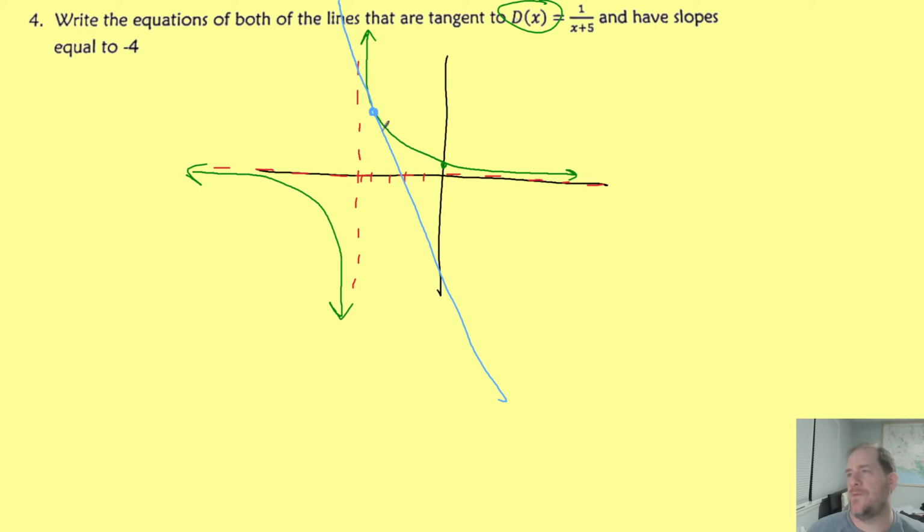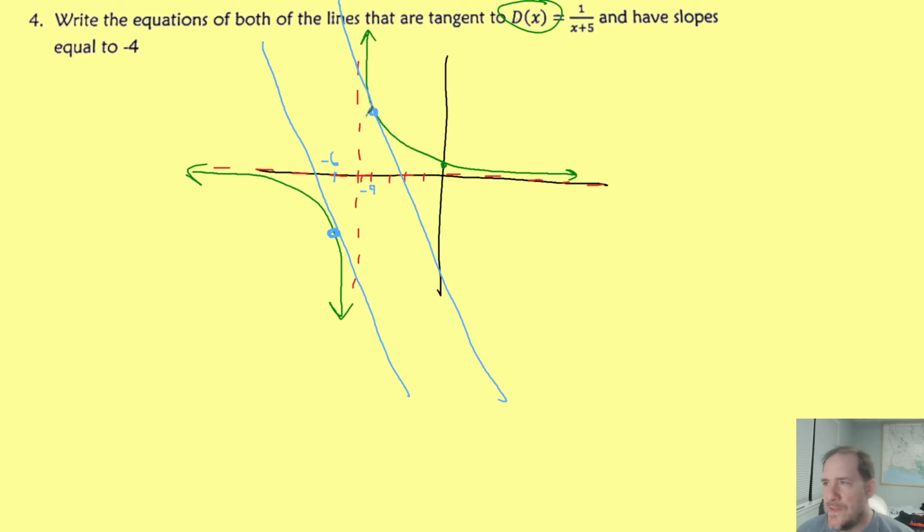And this is another one of these problems where I know the slope, but I don't know the x coordinate where this happens. But my decently drawn sketch is making me think that maybe it's like negative 4 because my asymptote's at negative 5. Maybe negative 4 is giving me just the right slope. But it says there's a second line with the same slope. And yeah, I can eyeball that. Seems like that's probably right here. And pretend that hit like here. And again, if this guy's at negative 4, 1 unit left of the asymptote, then the other one's probably at negative 6, 1 unit right of the asymptote.